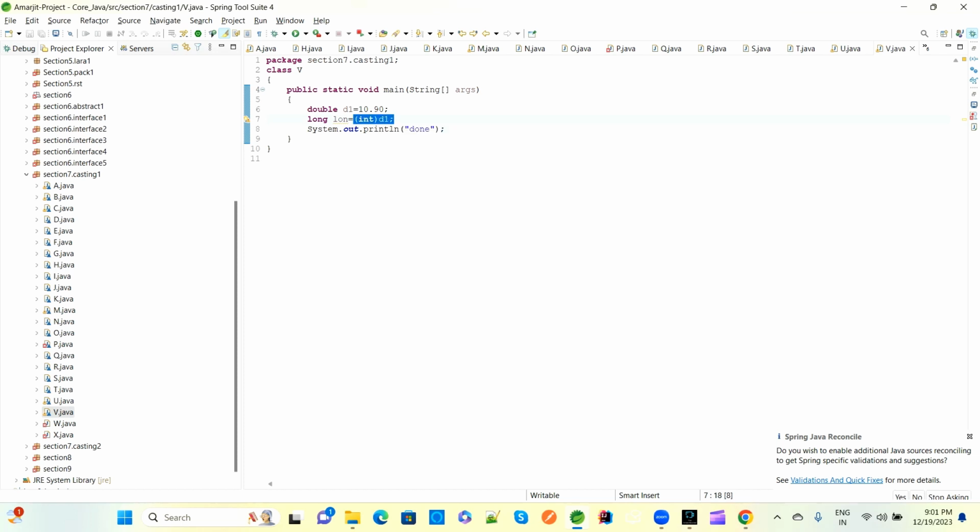Now we are converting this integer type to the long type, means lower to higher. This automatically will provide castings.